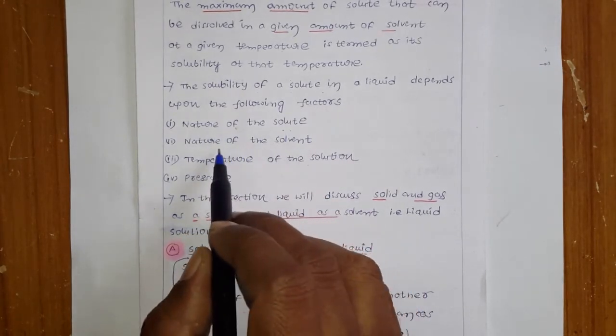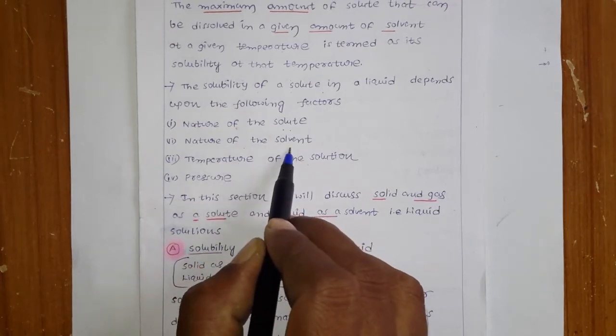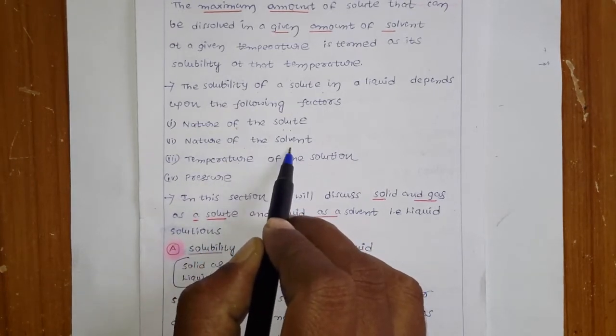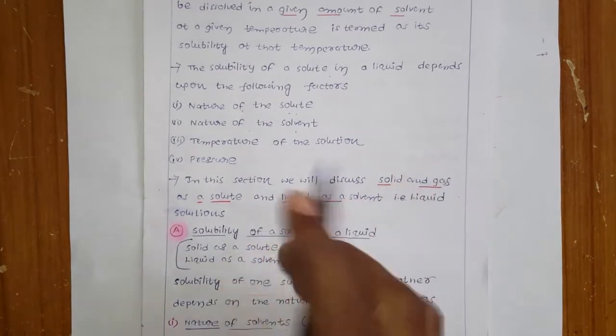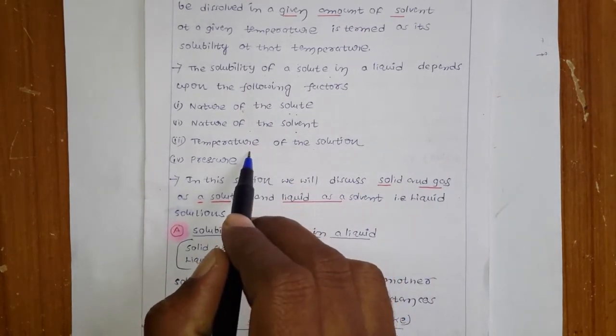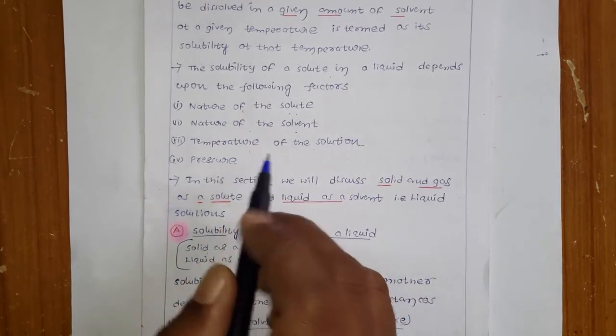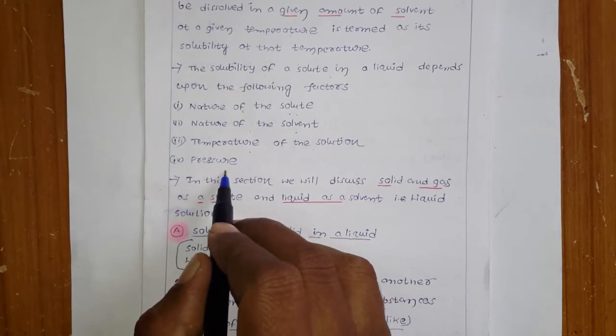Similarly, the nature of the solvent. Along with that, as I already told you, there is an effect of temperature of the solution, and the last one is pressure. So there are four factors which affect solubility.